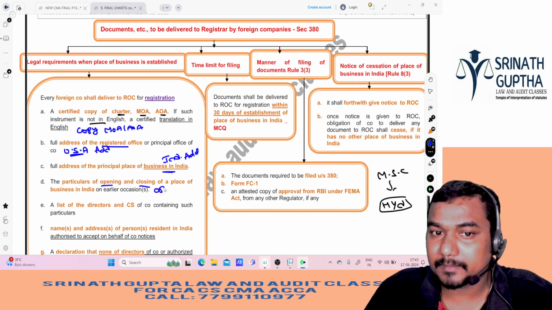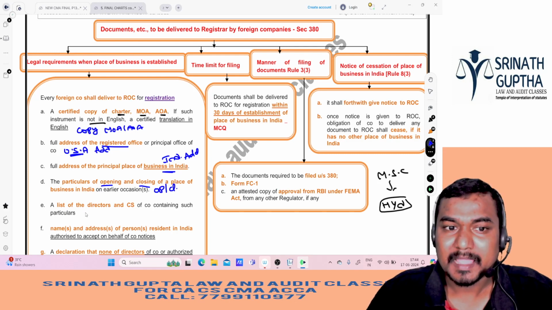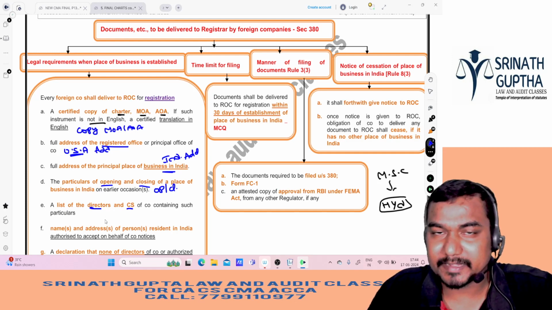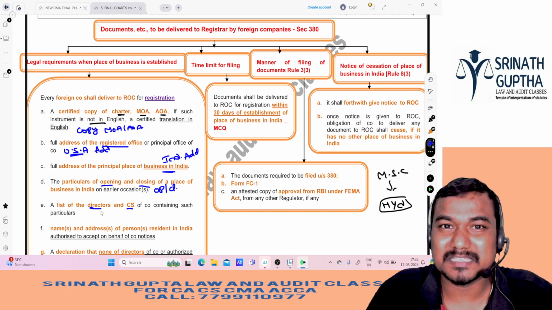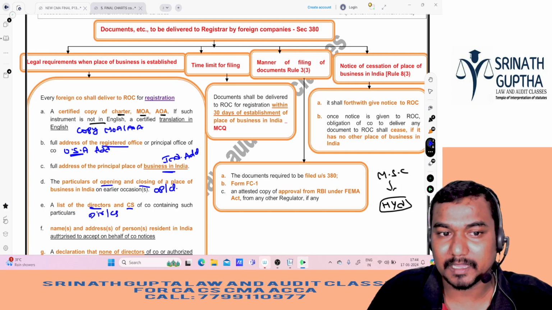When they are opening the business in India, and when they are closing the business in India, we have to inform ROC, and a list of the directors and CS containing such particulars. So for the Indian business, who are the directors and who is the CS? The details of the directors and CS we have to give to ROC.